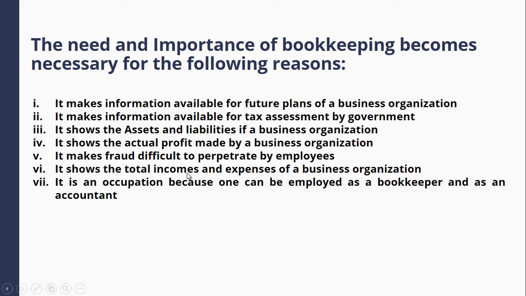It makes fraud difficult to perpetrate by employees because all accounting records are kept, all right, in the books of accounts. So it makes fraud difficult to be carried out by employees. The next is that it shows the total income and total expenditure of the business organization. All right, in the books of accounts, we see the total income generated and we have the total expenditure made. So that's one of the reasons why we study accounting.